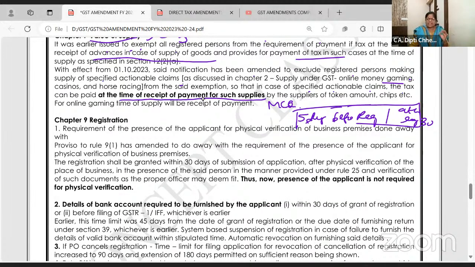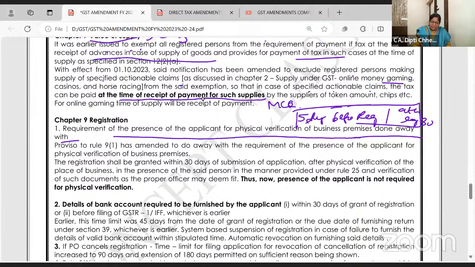From this year, they said that in physical verification, the presence of the applicant in the physical premises is done away with. You can't say we went for physical verification, but the owner in the GST registration was not there at all. No. So this has been done away with.